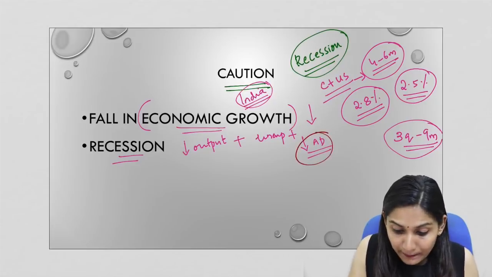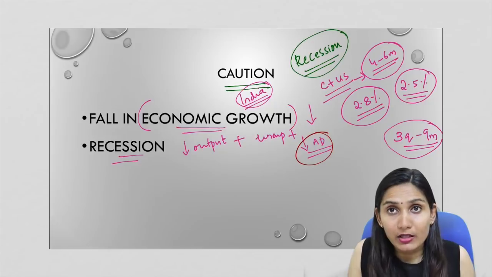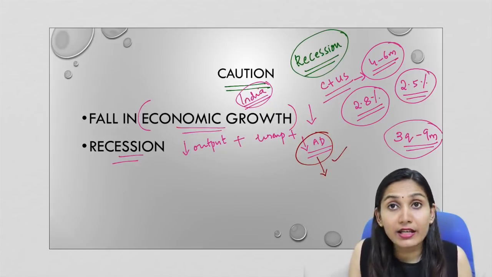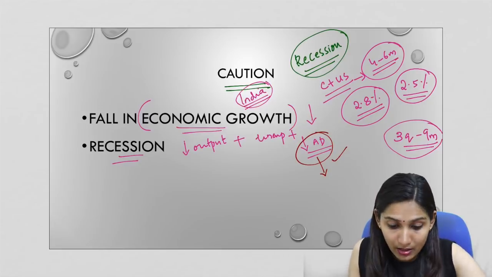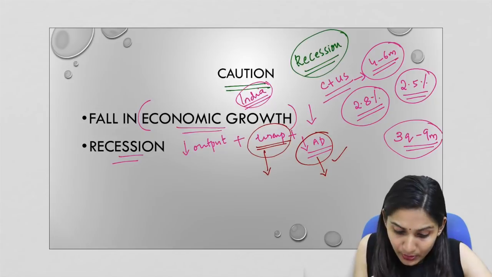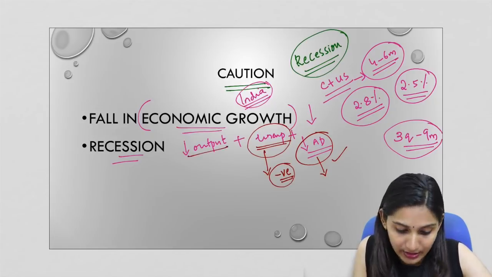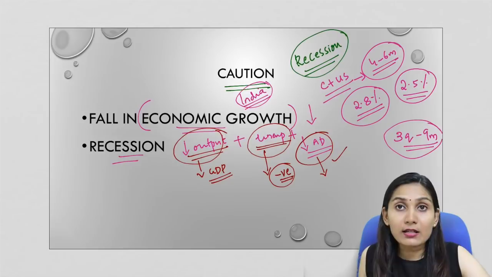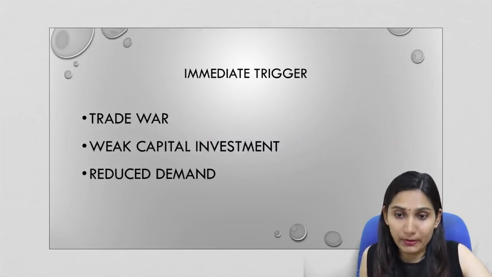Now in case of India, India is a demand driven economy or a consumption led economy. So if aggregate demand falls, India's economy will also be impacted. Again, the unemployment rate will increase. So this will also have negative consequences on the Indian economy and its demographic dividend. Now output will decrease, and this will impact the overall GDP of the economy. So this is the reason why the global economy should be cautious about it.